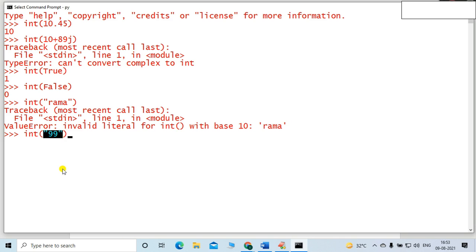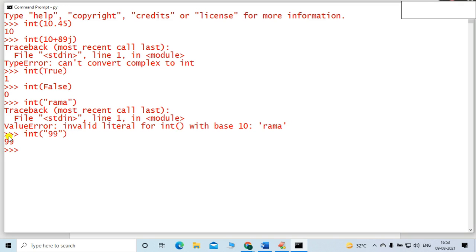Let me cross check whether the string value inside double quote or single quote is of base 10. What is the base of this 99? 10 is the base, a decimal number system, but it's a string value because it is in a double quote. So let me hit enter, right?